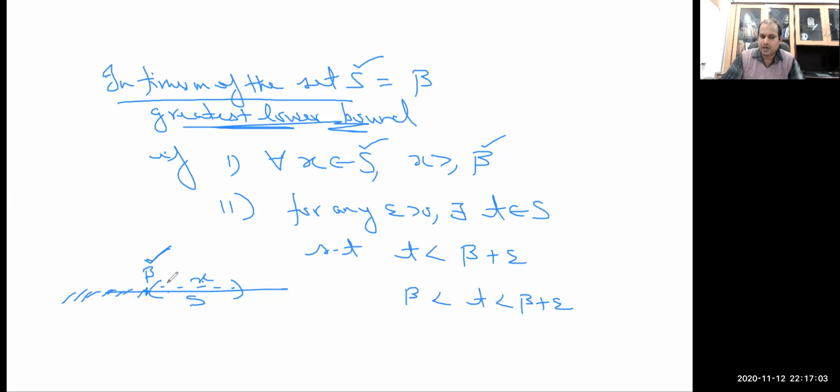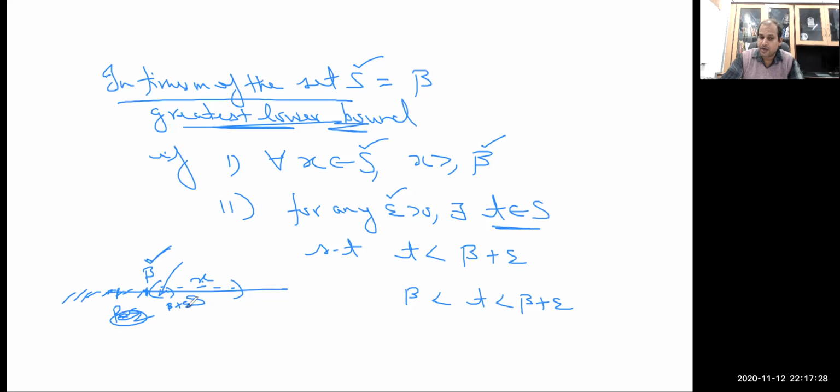And second, whenever we have beta plus epsilon, whatever epsilon greater than 0 we choose, beta plus epsilon is not a lower bound for this set, because beta is the greatest among all lower bounds.